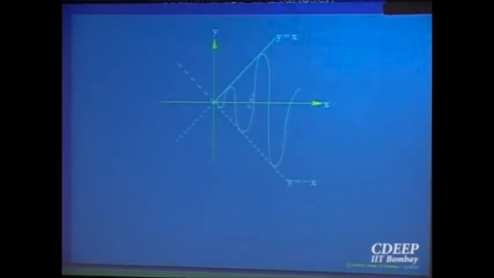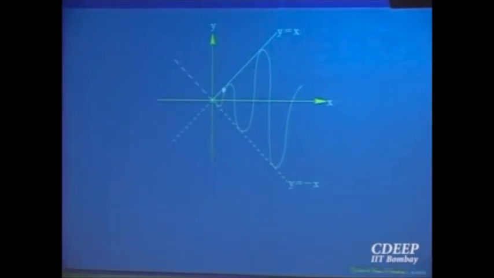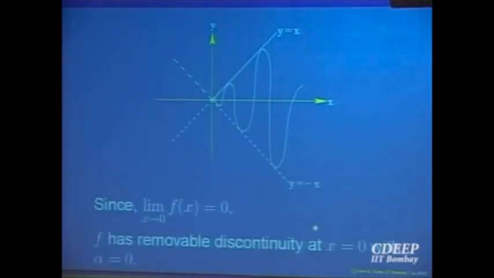And it is a sine function, so it has to go on fluctuating and coming cramped and coming near 0. If I don't put x, I look at only sine 1 over x, then what happens? Then it is the same graph, but now instead of this line, it will be plus 1 and minus 1, and the graph will be going up and down. Then the limit will not exist, because it is not coming closer and closer to 0. So you can see in the picture also why putting x in front of sine 1 over x makes the limit exist at the point 0, because we are making it converge. Okay. So alpha equal to 0 will make it a removable discontinuity.